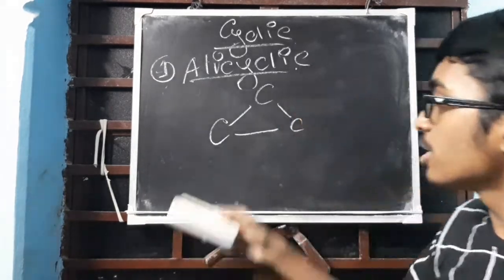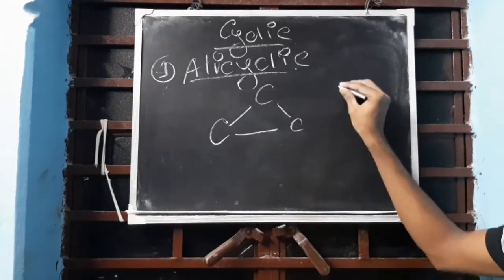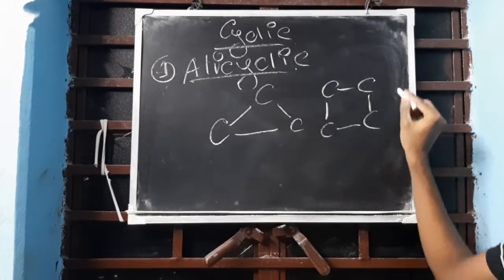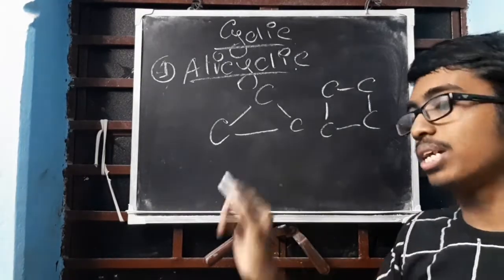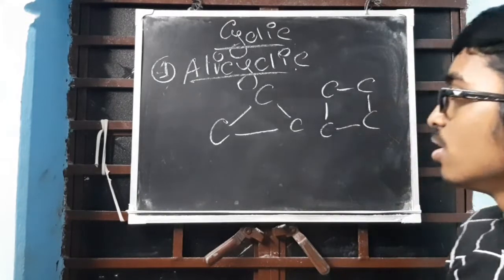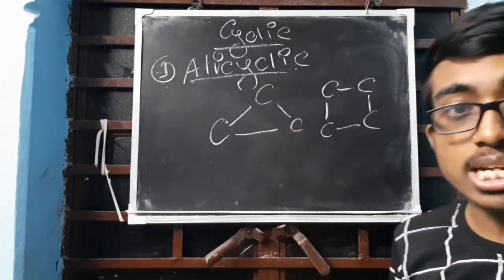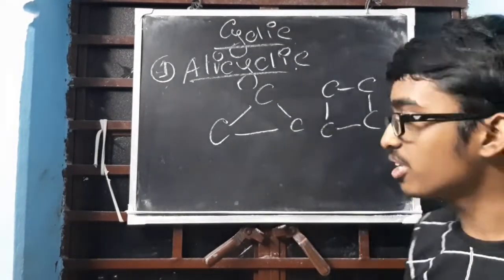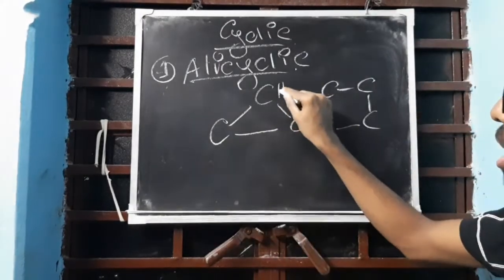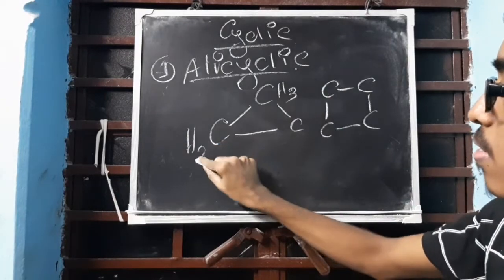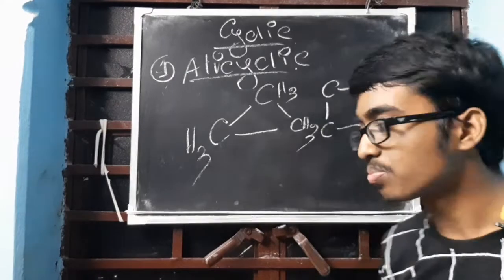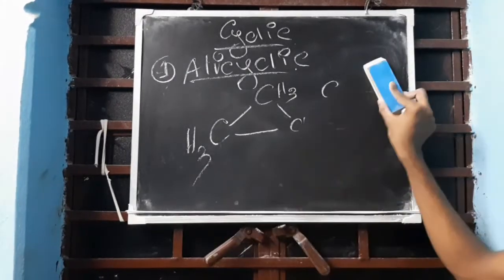This can be one. Now if I draw it like this, actually it is a square. If you can see properly, it is a square. This is a triangle. Clear? Now I am drawing the carbon skeletal structure. I am not showing the hydrogen. That does not mean that hydrogen is not present; it is very much present. It is actually like this, but I am not showing the hydrogen because I am drawing the carbon skeletal structure.